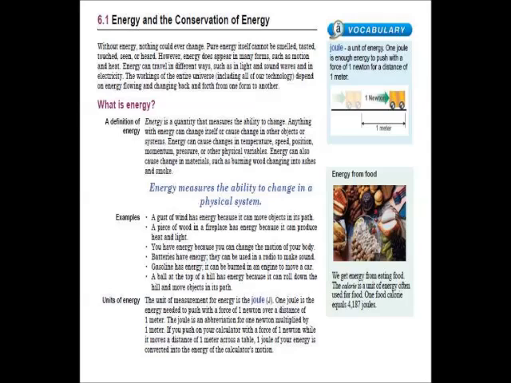The unit of measurement for energy is the joule, J. 1 joule is the energy needed to push with a force of 1 Newton over a distance of 1 meter. The joule is an abbreviation for 1 Newton multiplied by 1 meter. If you push on your calculator with a force of 1 Newton while it moves a distance of 1 meter across the table, 1 joule of your energy is converted into the energy of the calculator's motion.